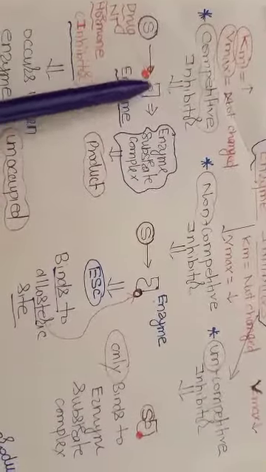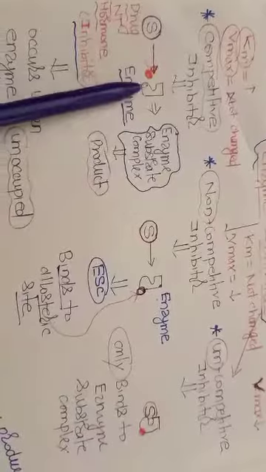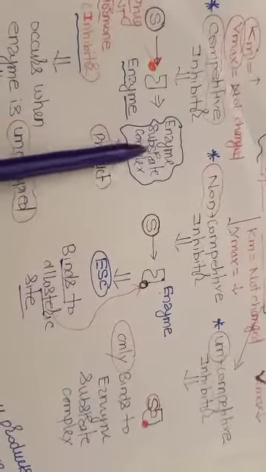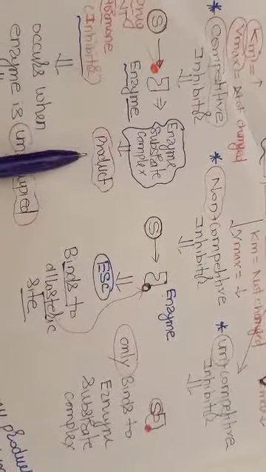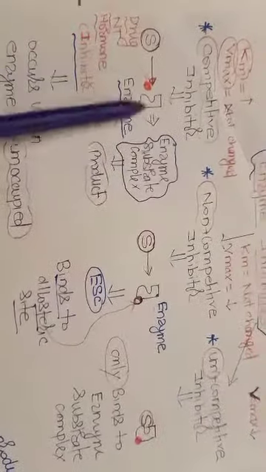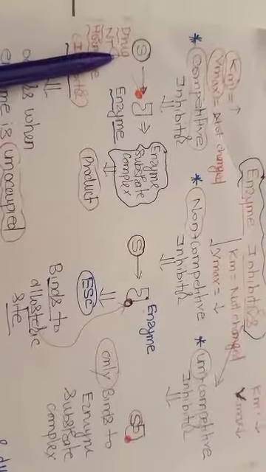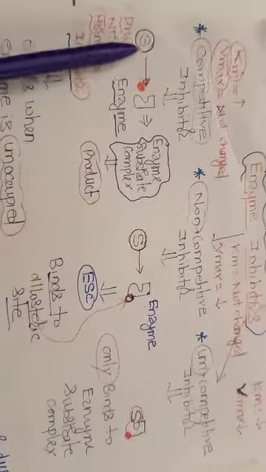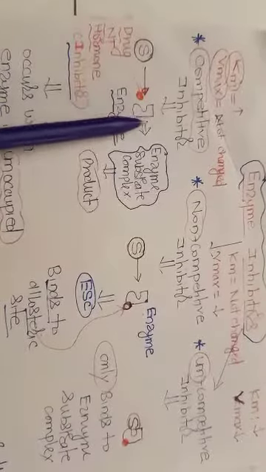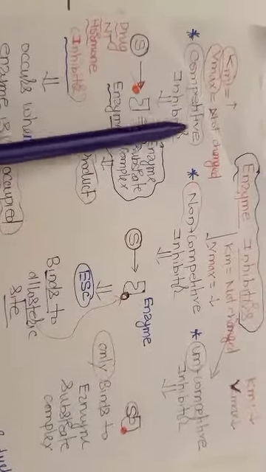Normally what happens, this is S for substrate. This binds with the enzyme and there is a formation of enzyme substrate complex, and after that there is a formation of products. This is what normally occurs. But whenever there is a drug, this drug competes with the substrate for the same binding site on the enzyme, and that's why we call it competitive inhibition.